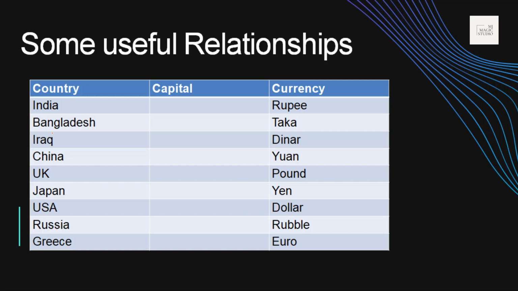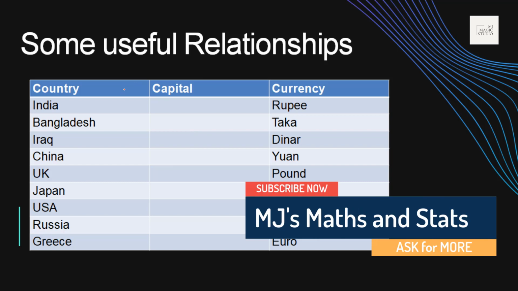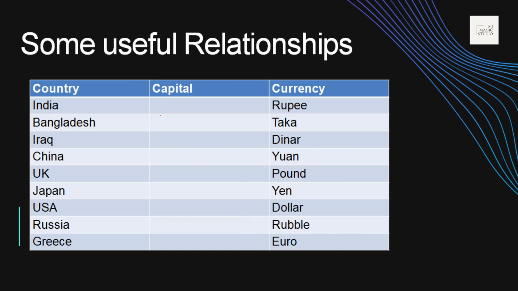So now we'll discuss a few useful relationships among different things which might be of use to us when we are solving word analogies. First I've taken a few countries, and we'll talk about the capitals and the currency. India, we know that.